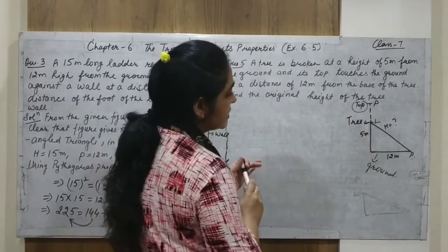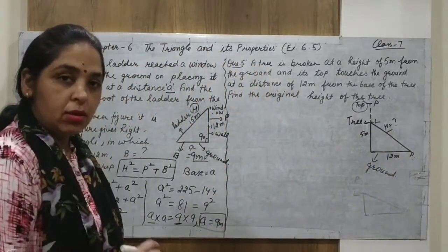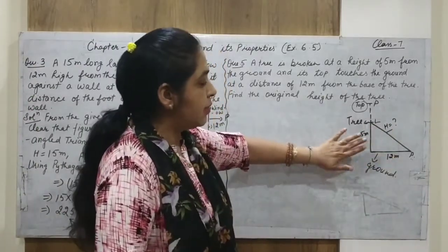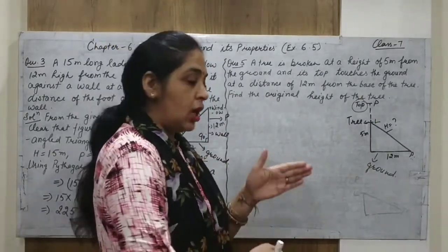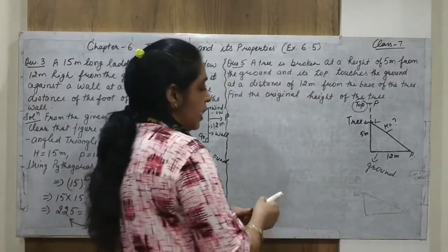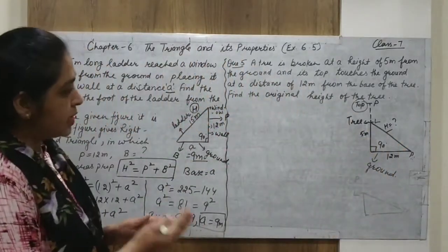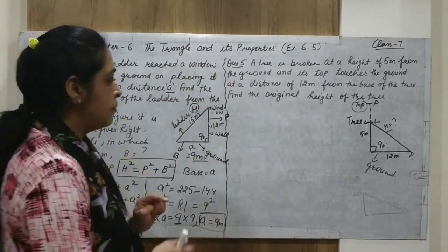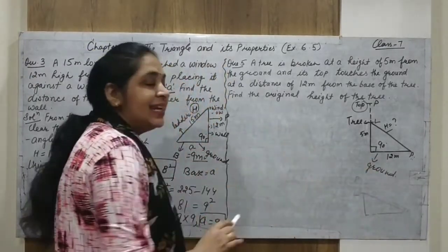But this height is exactly equal to LP, that is H, the hypotenuse. Now why am I asking about the hypotenuse? Because this is a right angle triangle. Why is it a right angle triangle? Because the tree is always in a straight position. So this makes a 90-degree angle with the base. This angle is always 90 degrees. The base or the root of the tree makes a 90-degree angle with the ground. So that's why I am saying that the tree is at a 90-degree angle with the ground.